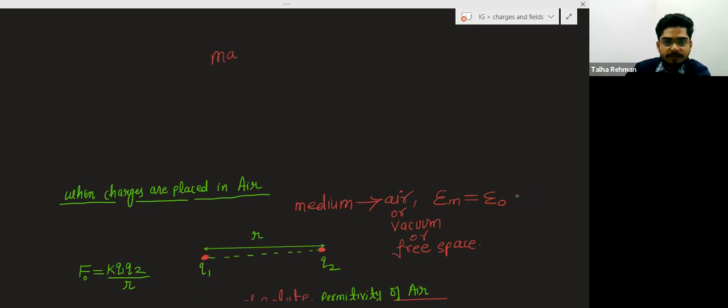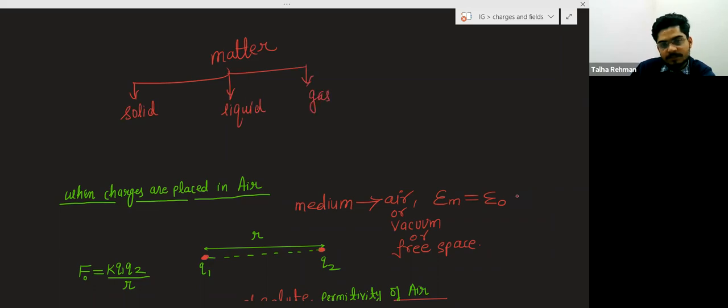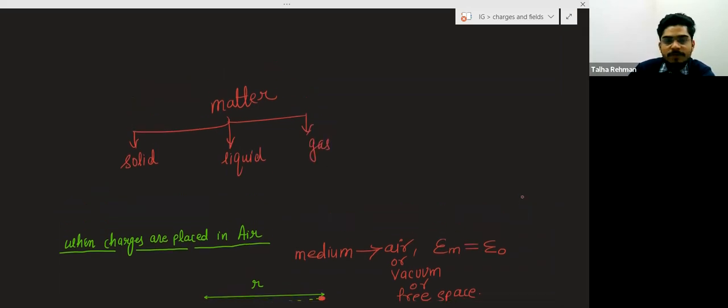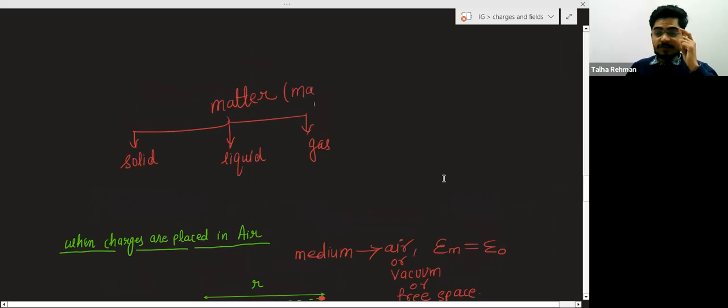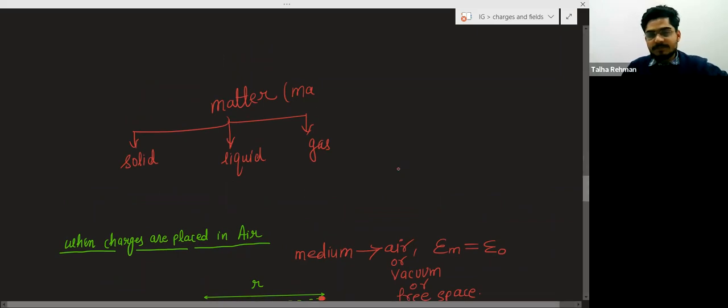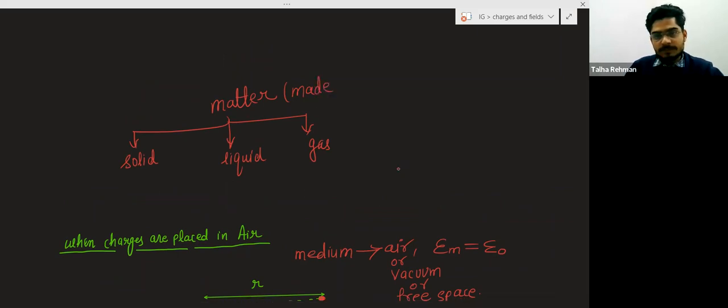So we will discuss 3 types of matter: solid, liquid, gases. And matter is made up of particles or atoms.